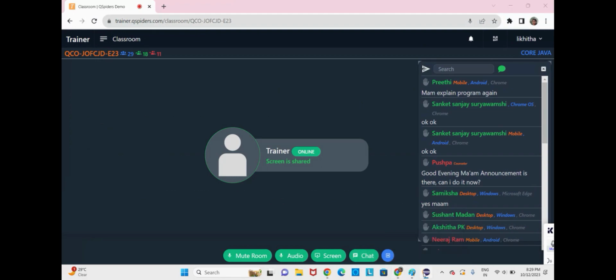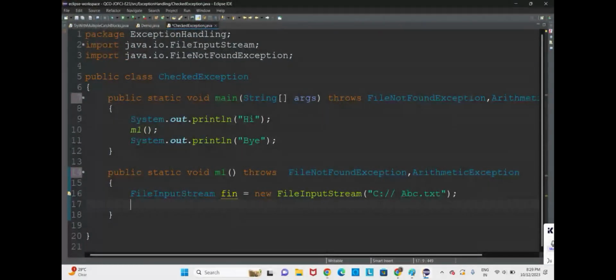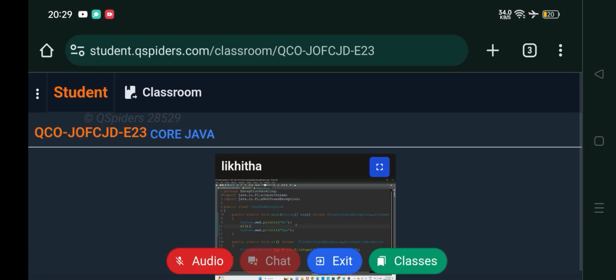So what happens whenever we run the code here? Listen carefully. Whenever we run the code here, control comes to the main method because of JVM. The first statement executes, next statement executes M1. Control will pause the execution. Control comes here to M1, so it is executing this line. In this line, we have written a file path which is not correct. We have written the name of a file which is not there.